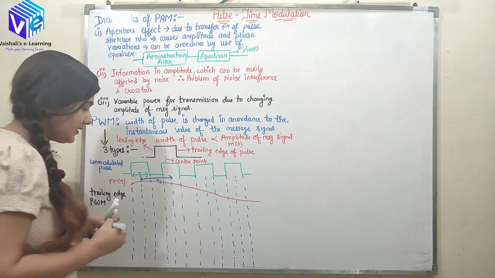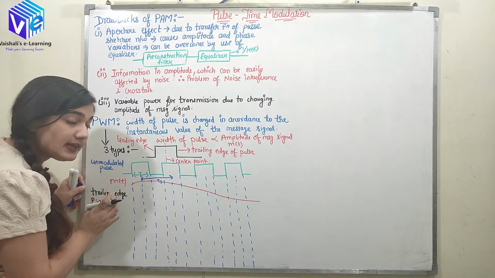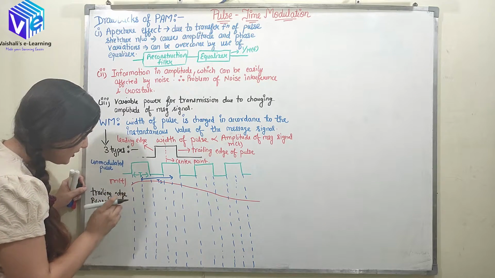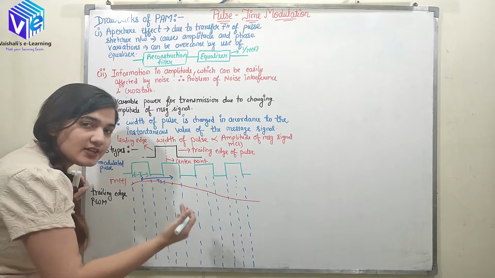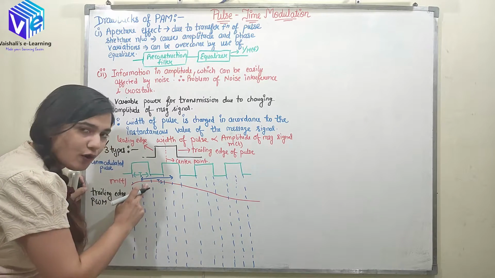In trailing edge pulse width modulation, the trailing edge of the pulse changes in accordance with the value of the message signal.